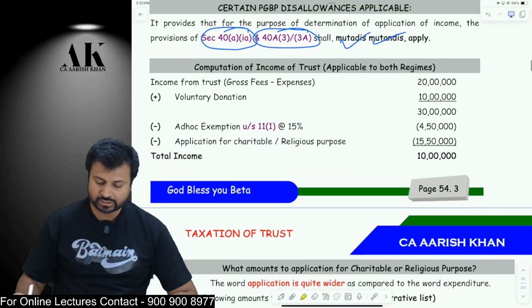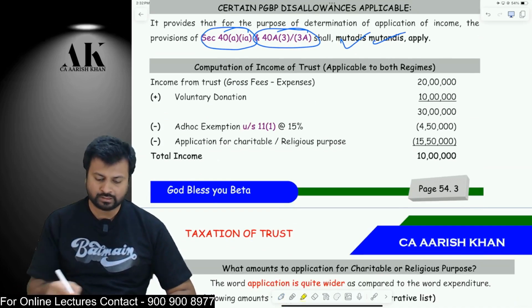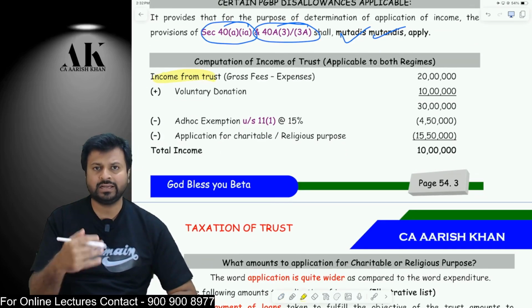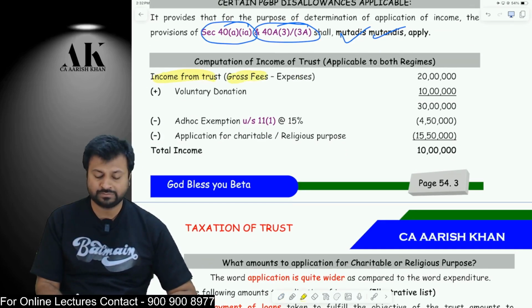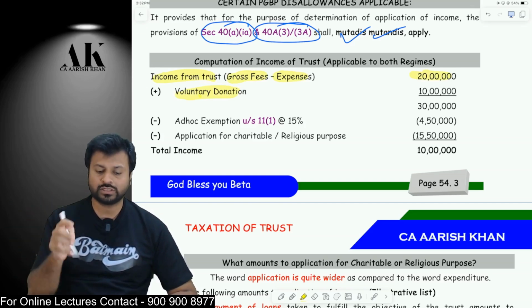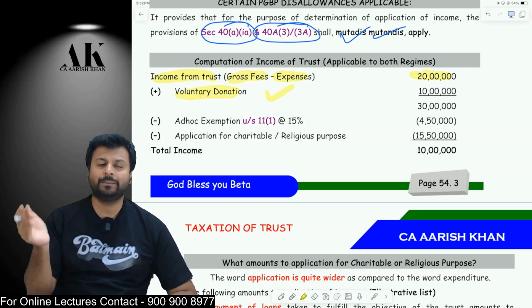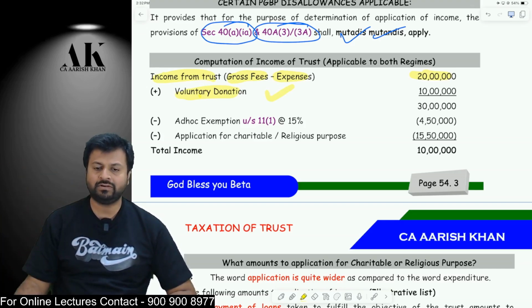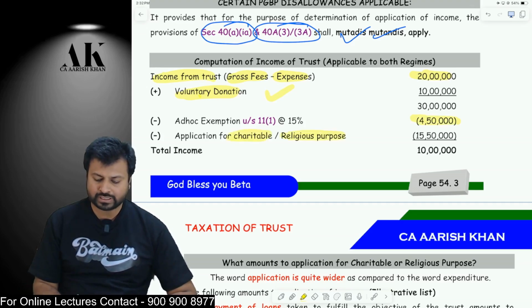Now coming to the discussion of how a trust will compute its income. A trust will compute its income in the following manner. The very first thing, the trust will write the income from the trust, that is all the fees minus all the expenses will be the income. Then voluntary donation will be added over here, not corpus donation. Yes, if the corpus donation is taxable, then that also should be added back, but corpus donation is exempt. If you invest that in the mode specified in 11(5), then that will not come over here. Okay, then after that you will get an exemption under section 11(1) at the rate of 15%, and then you will apply your money for charitable and religious purpose.